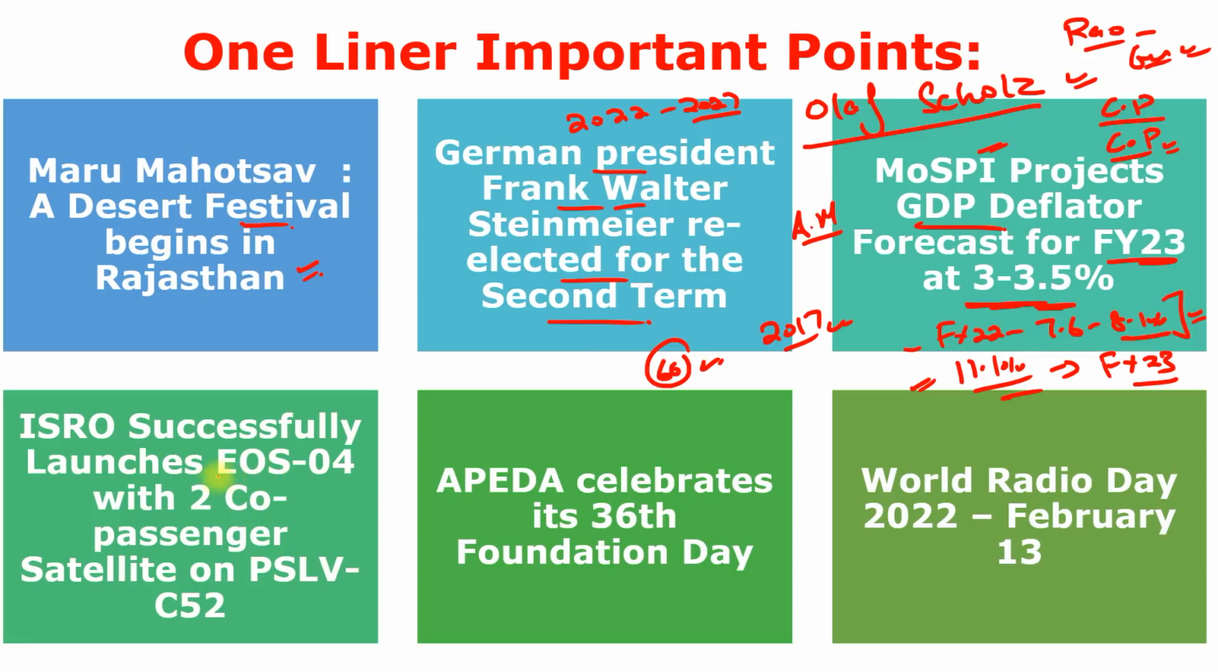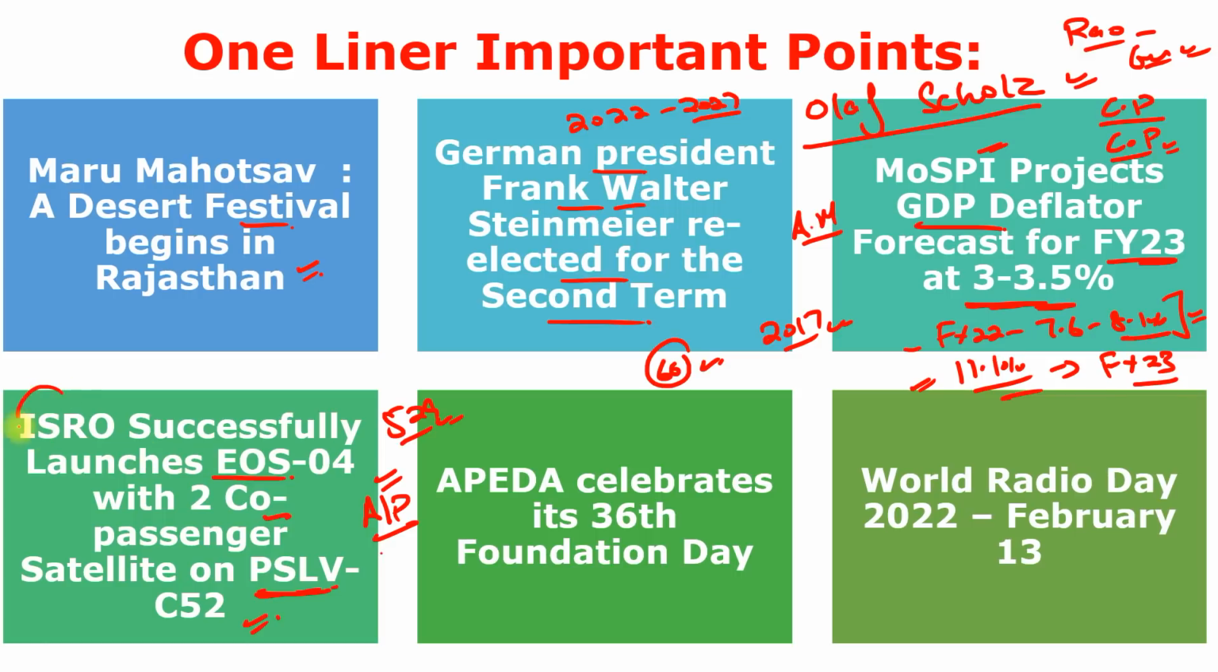Next, ISRO successfully launched EOS, Earth Observation Satellite 04, with 2 co-passenger satellites on PSLV or Polar Satellite Launch Vehicle C-52. So remember, it is EOS 04. It is an Earth Observation Satellite, and 2 other ride-share satellites into the Sun synchronous polar orbit of 529 km altitude from the Satish Dhawan Space Center, Sriharikota, Andhra Pradesh.